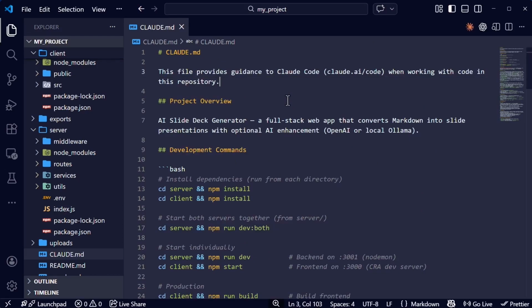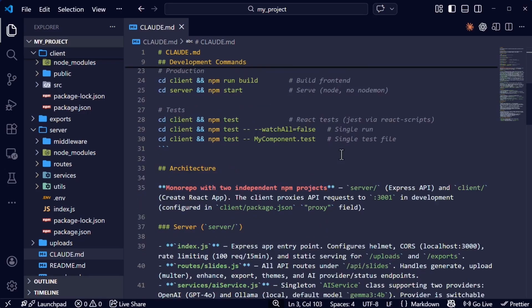Now, the next thing that you need to add to this claude.md file is environment facts. Well, Claude Code cannot guess your environment reliably. This is where you state facts, not preferences. For instance, if you're using Redis, you need to say Redis is available locally at this localhost with this port. Moreover, you can say no cloud services are used in development. The app must run without external dependencies and stuff. This prevents Claude from adding hosted services, introducing config layers you don't need, or solving problems that do not exist.